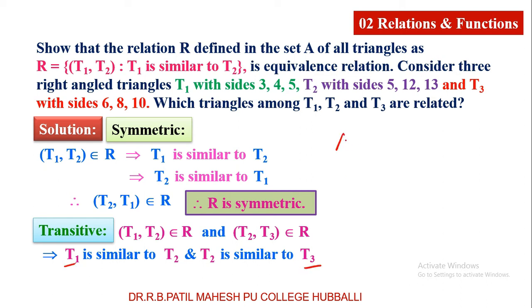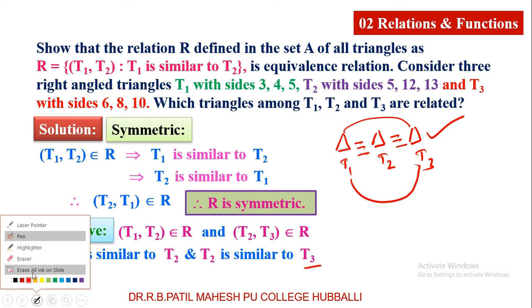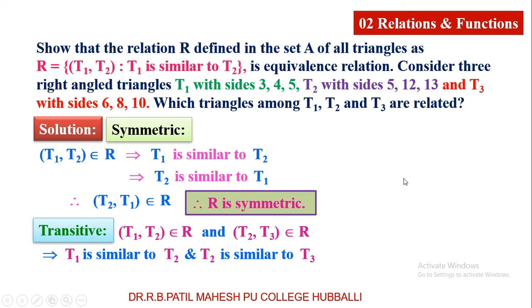Dear students, this is T1, this is T2 and T3. T1 triangle, T2 triangle, T3 triangle. These are similar, T1 and T2. These are also similar. What about T1 and T3? Are they similar? Definitely they are similar. Therefore, T1 and T3 are also similar.